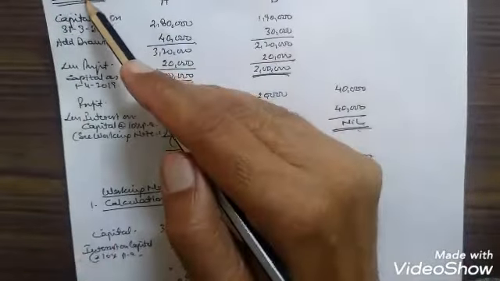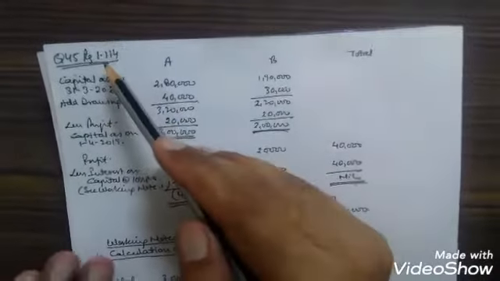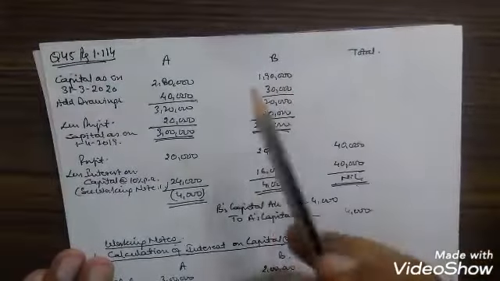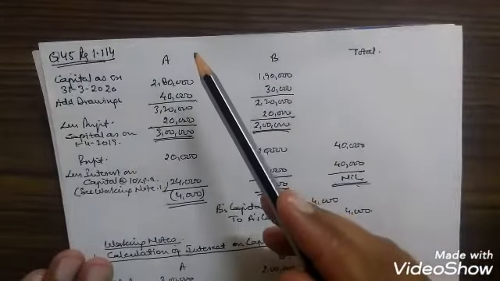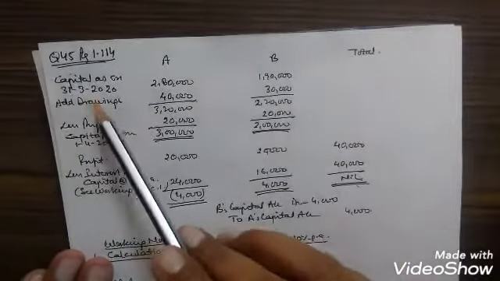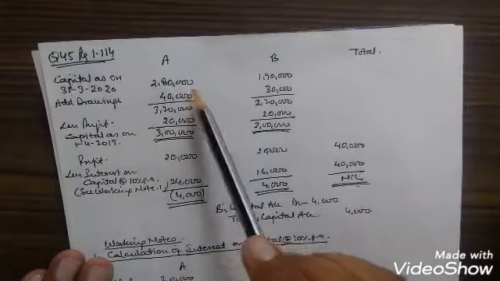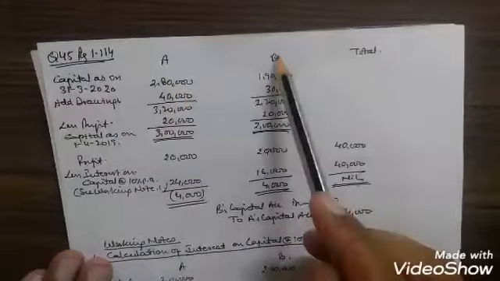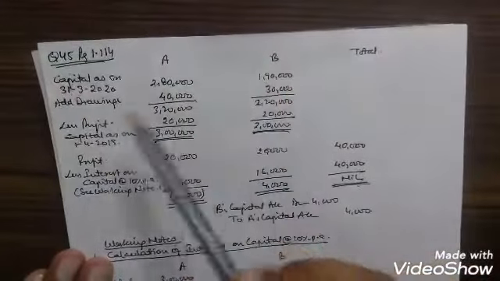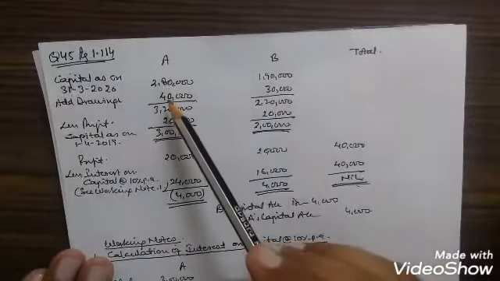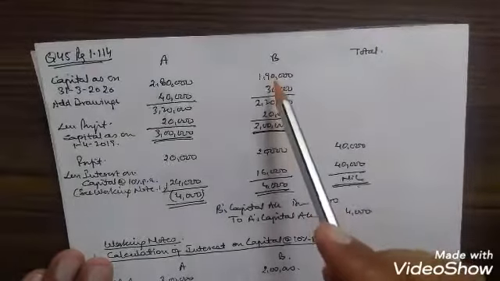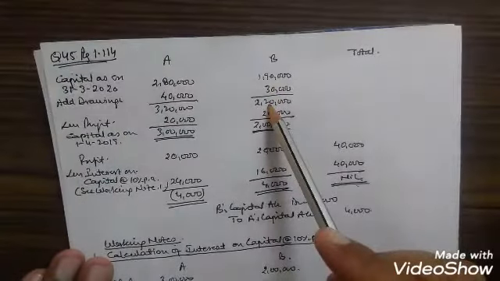Question number 45, page 1.114. A and B are partners. Again we have to calculate the capital at the beginning because the capital at the end is given. Capital as on 31/3/2020 was 2,80,000 for A, 1,90,000 for B. The drawings were of rupees 40,000 and 30,000. We will add the drawings. 2,80,000 plus 40,000 comes to 3,20,000. 1,90,000 plus 30,000 comes to rupees 2,20,000.